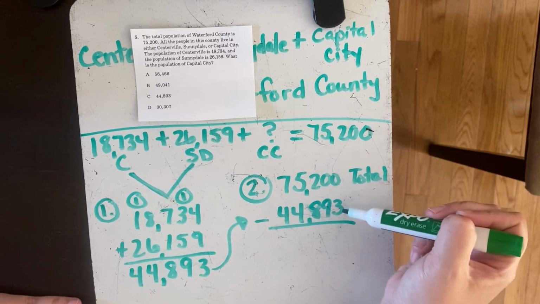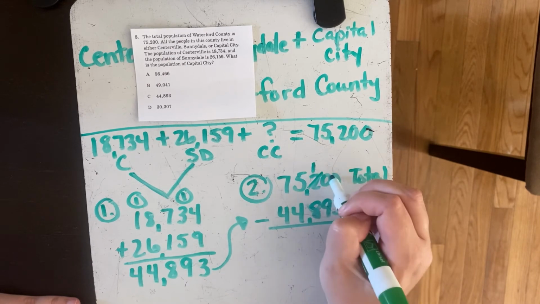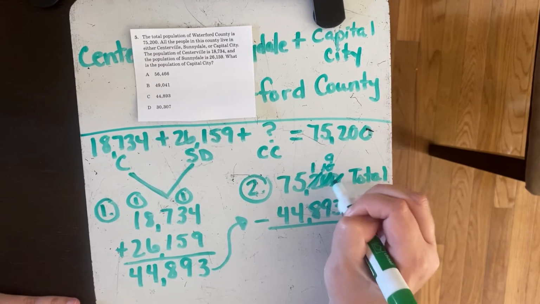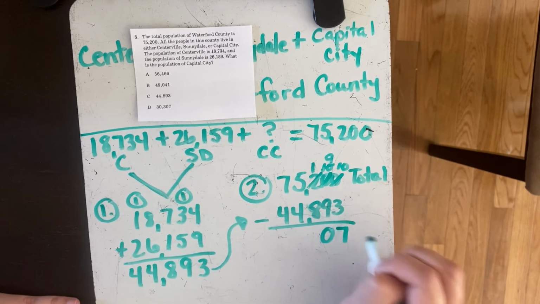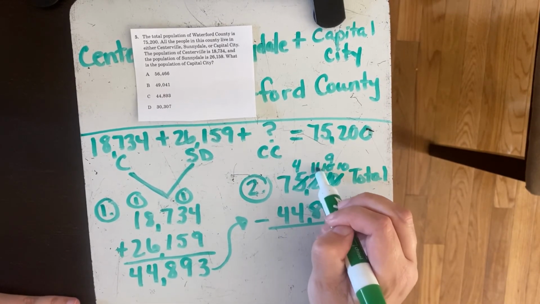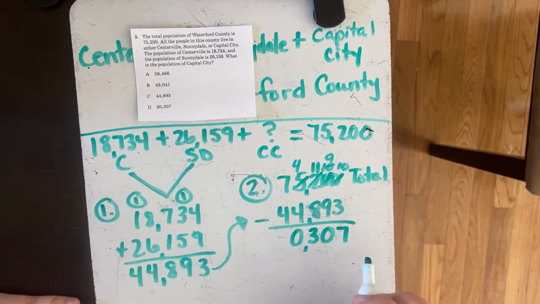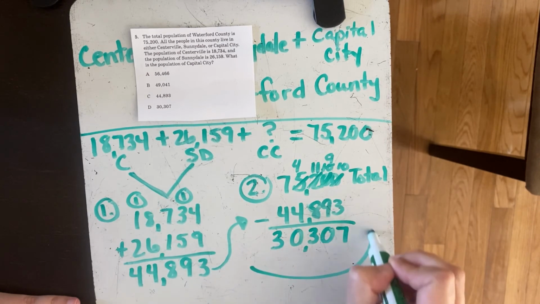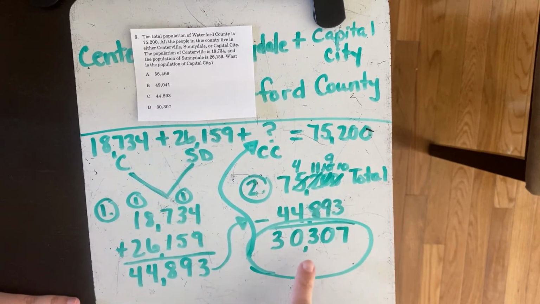Okay, so we're gonna have to do some borrowing. We can't subtract 0 minus 3. I can't borrow from my tens, but I can borrow from my hundreds. That's a 1, make that a 10, a 9, and 10. So 10 minus 3 is 7. 9 minus 9 is 0. I cannot subtract 1 minus 8. That's a 4. That's 11. 11 minus 8 is 3. 4 minus 4 is 0. And 7 minus 4 is 3. So we are left with 30,307. And this is going to be the answer to our third city of Capital City.